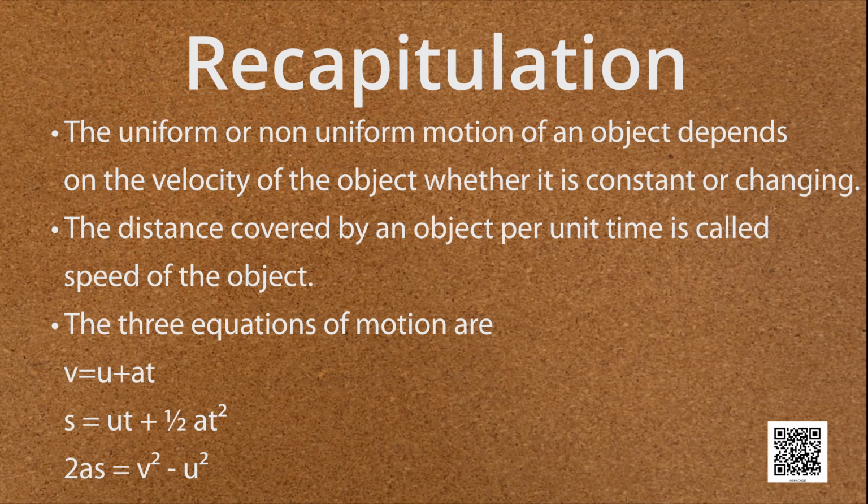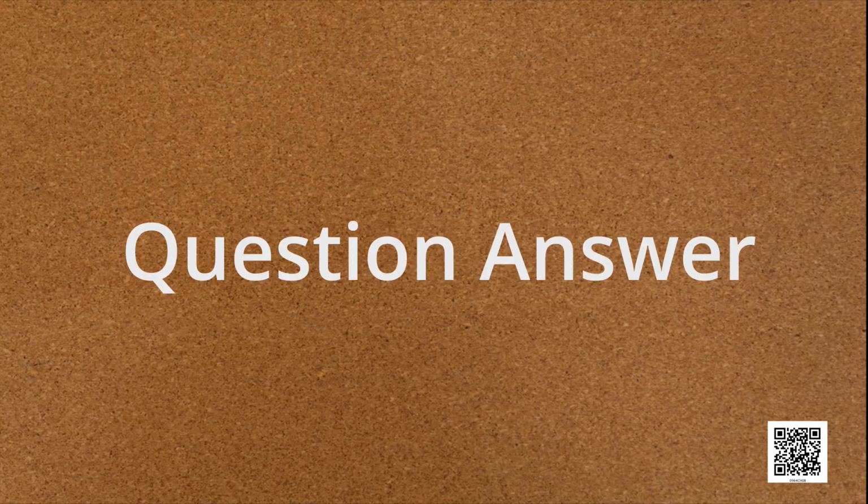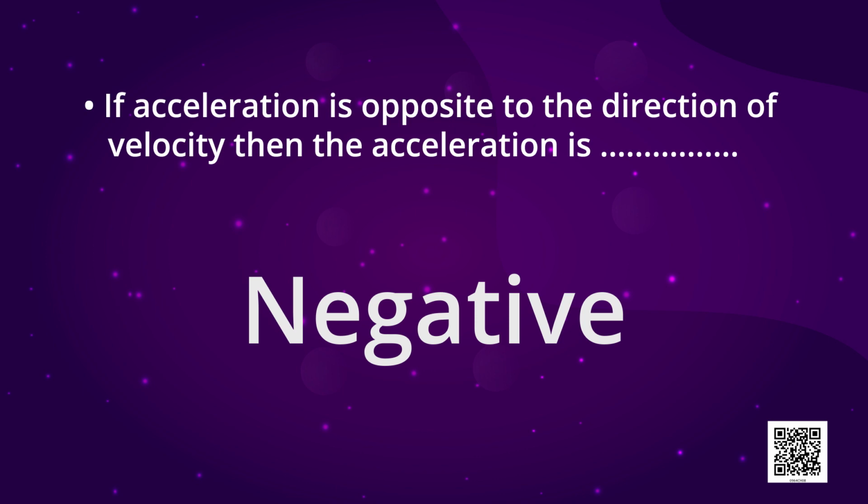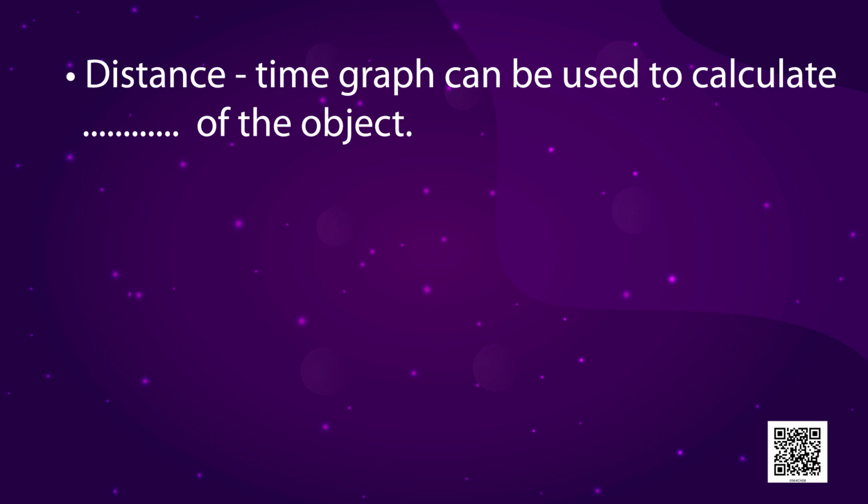Children, now I shall ask you a few questions and I hope that you all might be knowing the answers. My first question is, if acceleration is opposite to the direction of velocity, then the acceleration is, and the right answer is negative. My next question, distance time graph can be used to calculate dash of the object.